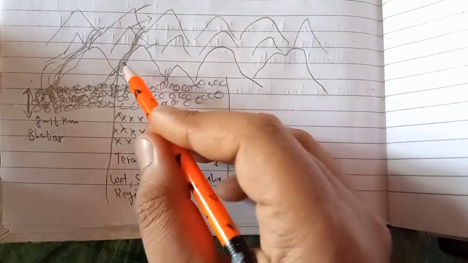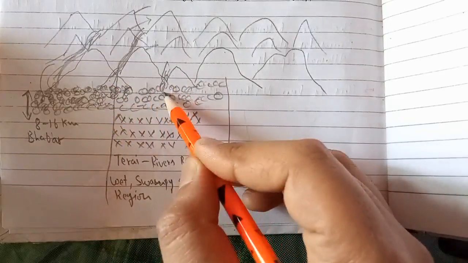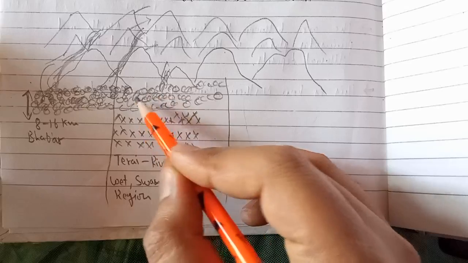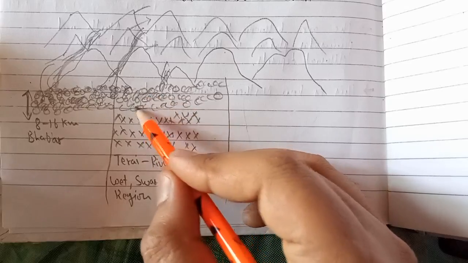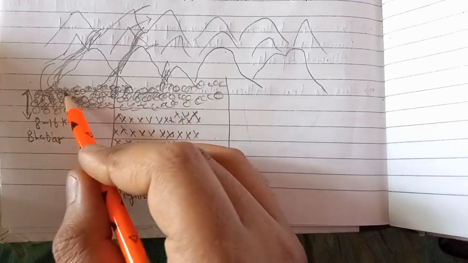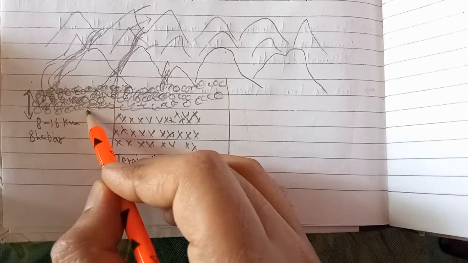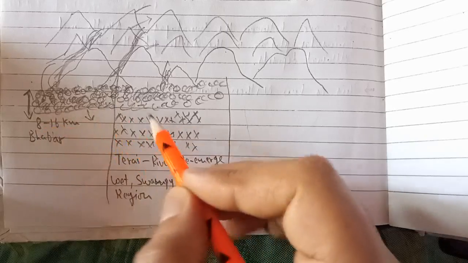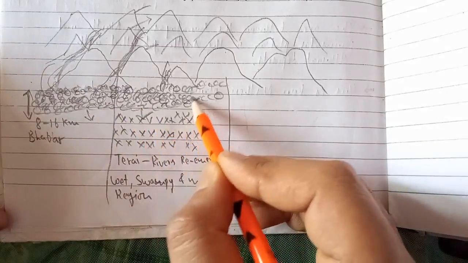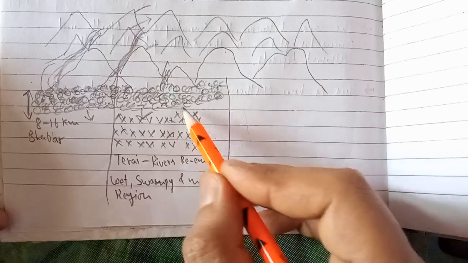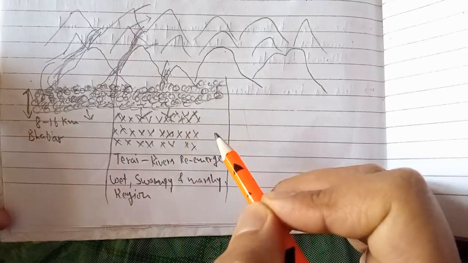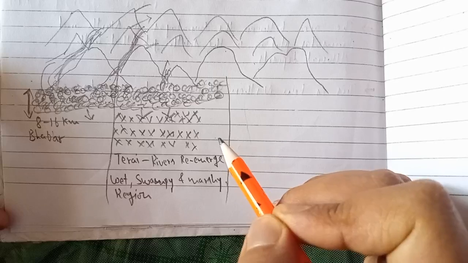Here you will find the rivers disappear. When rivers enter this region, you will see the water disappears because a lot of stones and pebbles are there, and the water flows under them. So you will not be able to locate water clearly. But once the river water crosses this region of Bhabar, it enters the region of Tarai. After Bhabar, where the river is not visible, it re-emerges. It's written that rivers re-emerge in this part, and this part is very swampy, wet and marshy.